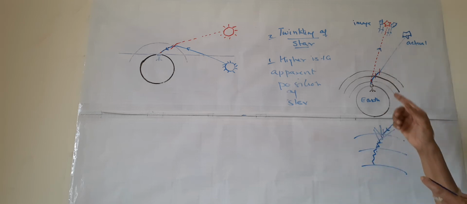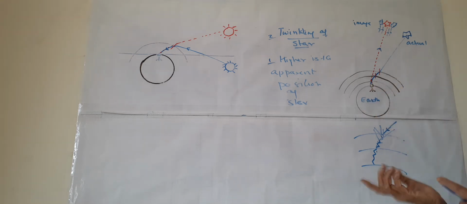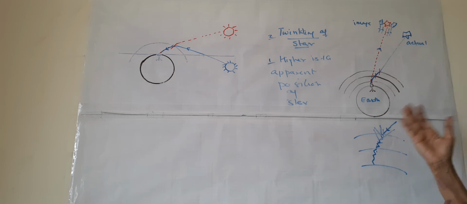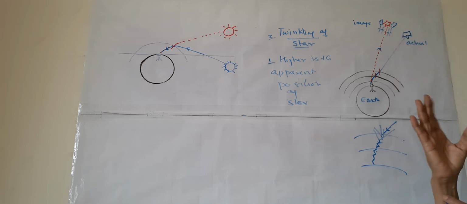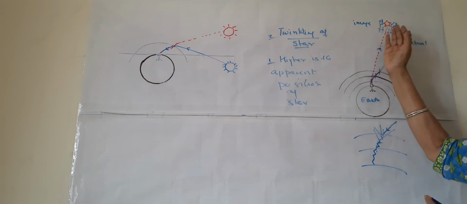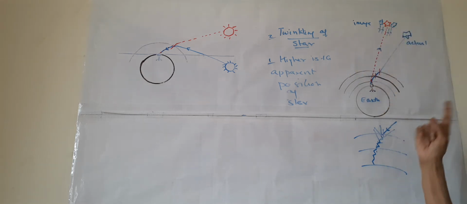So the light coming to our eye changes at every moment. So it looks like the star is flickering. The light is flickering, so it looks as if the star is twinkling. This is how the stars twinkle.